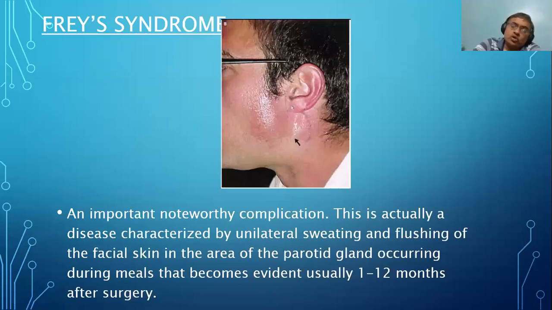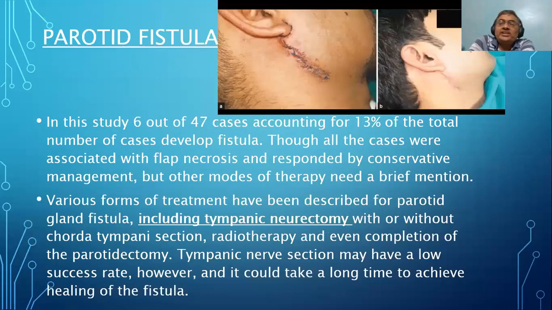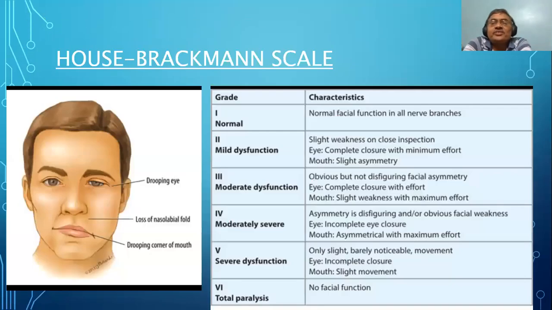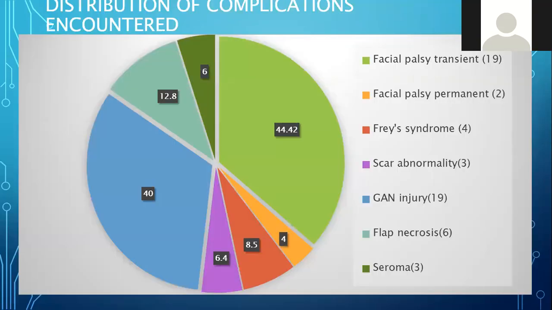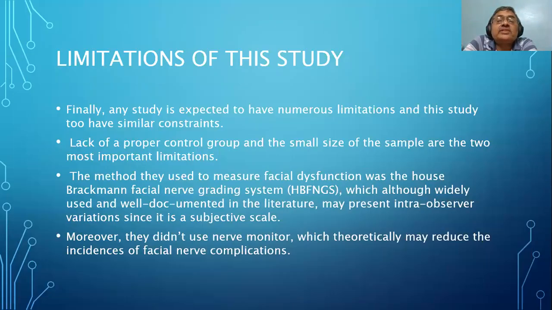Very good. Go back to complications now. So here it is a very high ratio. It is never that high a ratio, I would say. Okay. The scar abnormality we can understand. Skin flap necrosis, seroma, that is a common thing. Go up further now. Yes. Limitations of the study.